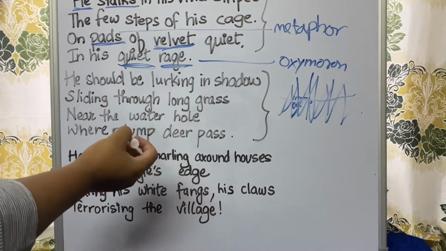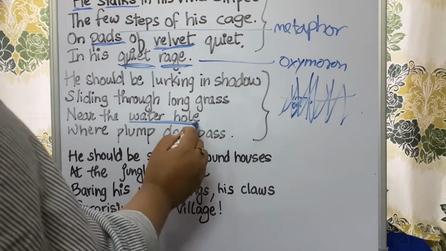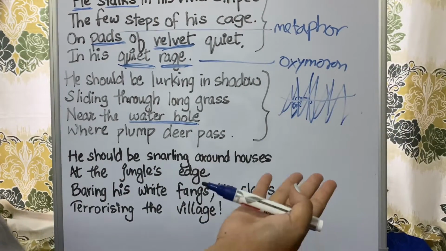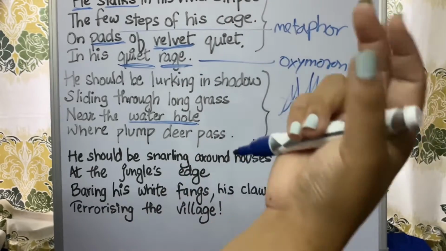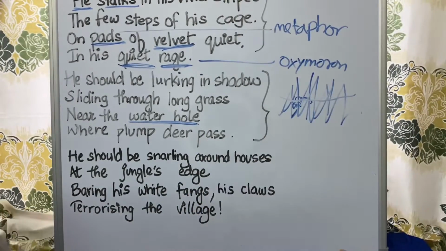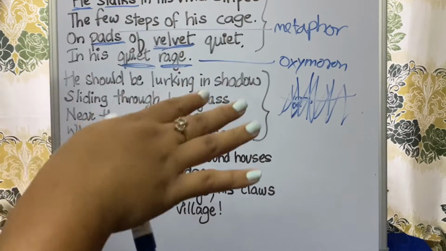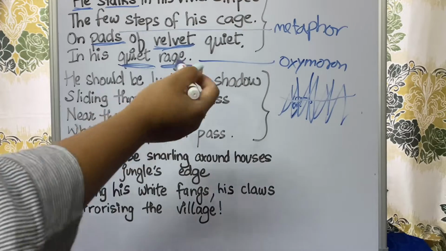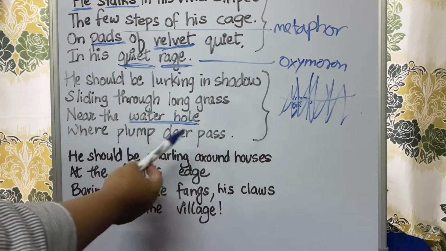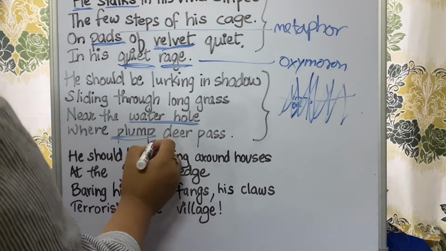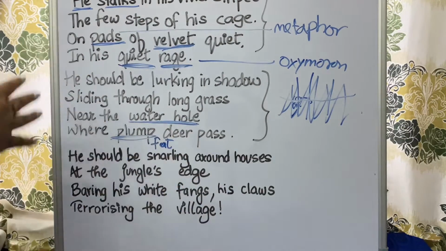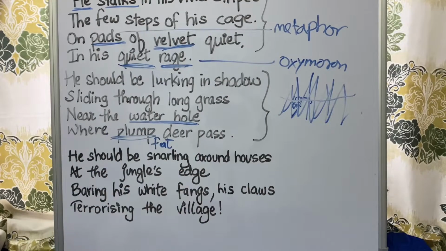So water hole means the rivers, the small streams or ponds which we find in a jungle. So the ponds and all those small streams in the jungle. So he should be quietly going out there. The tiger should be quietly going out there and he should wait for the deer to pass. Plump here means a fat or a healthy kind of deer. He should be waiting for his food or ready to attack any kind of animal.